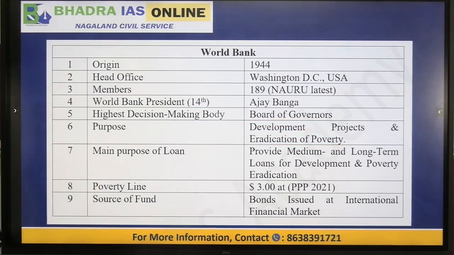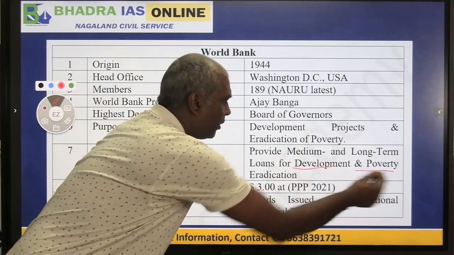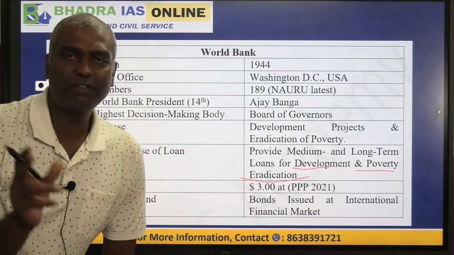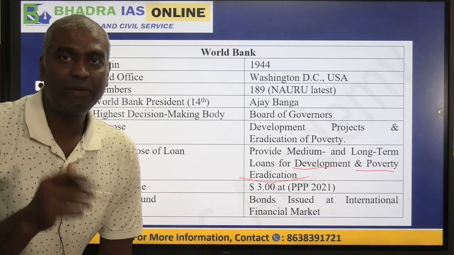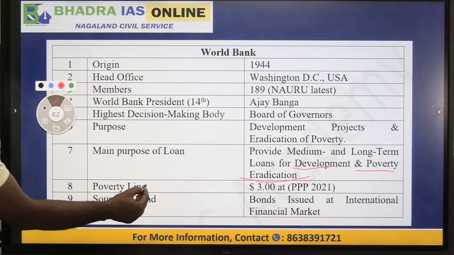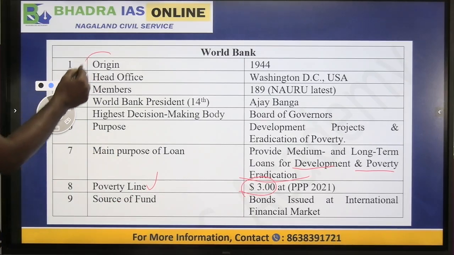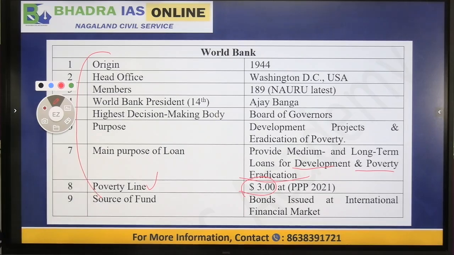Okay. Now what is the purpose of World Bank loan? World Bank basically gives loans for development, as I said, development and poverty eradication. So these are the two main focuses of World Bank loans also. Now what is the international poverty line of the World Bank? We'll come to this discussion. It is $3 per day per person. Clear? So now these are some basic facts that you should study for your prelims exam preparation for the World Bank topic.